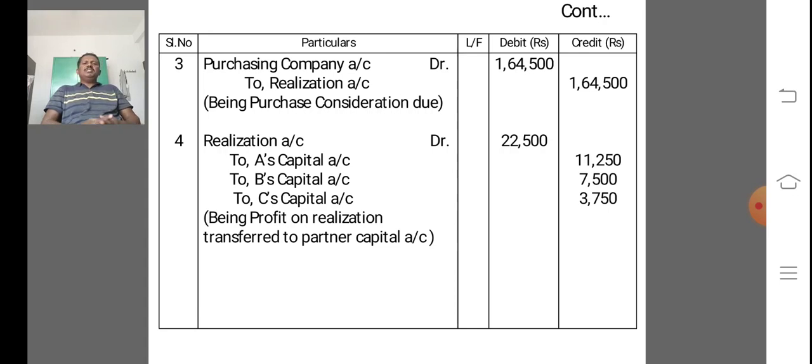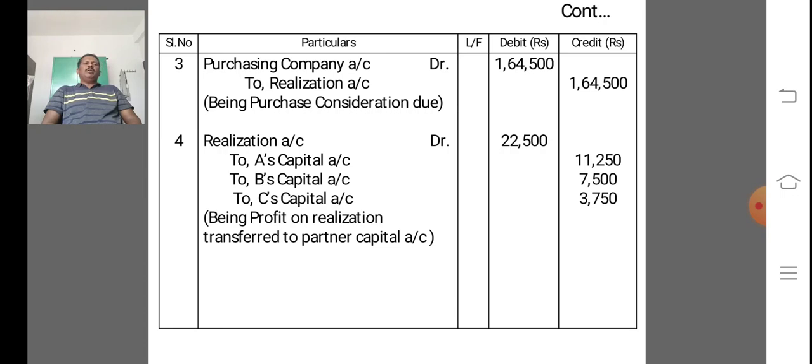And next, what is the purpose of realization account opened? To find out the profit on realization. So in this problem, the profit on realization account is 22,500. That profit is credited to the concerned partners' capital accounts, that is to A's capital account, to B's capital account, to C's capital account.